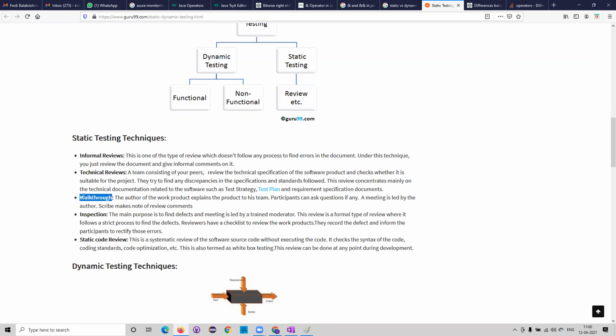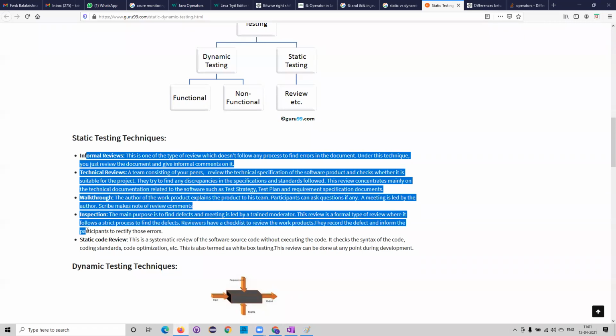If there are any changes, they make them. Then inspection: these are the checkpoints we need to verify. All of this is done before you start testing, as static analysis. Then it comes to testing, and you proceed further.